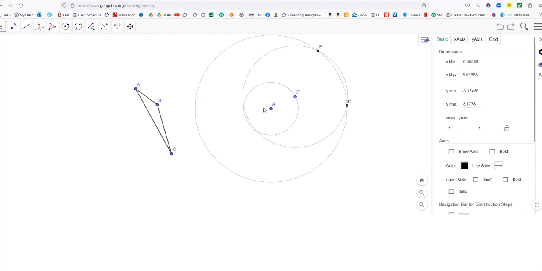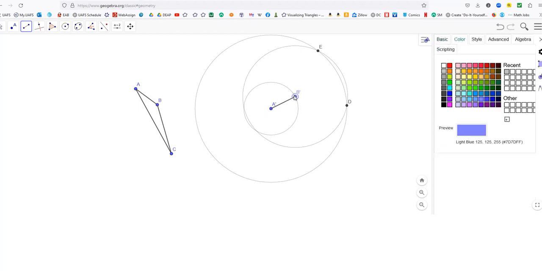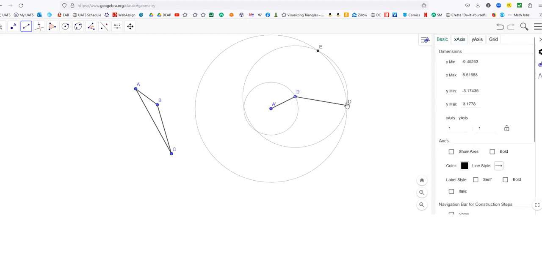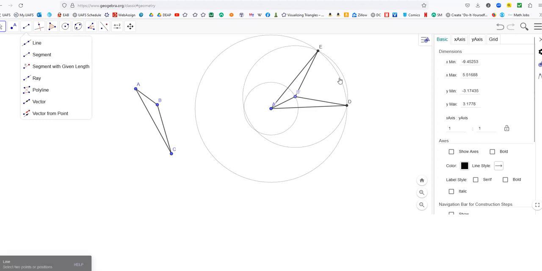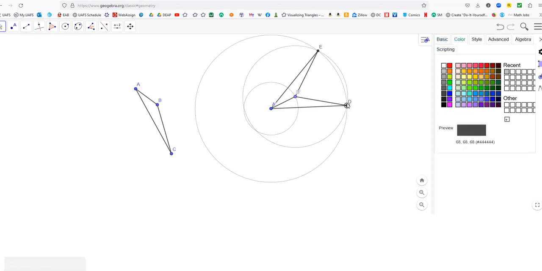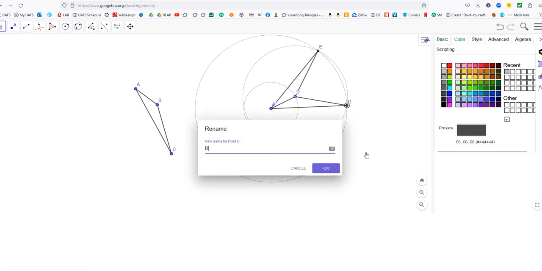Okay, so there they are. Now let's make the triangles. There are actually two possibilities here. There's here to here to here to this one, or I could go over here to this one here. So either one of these could possibly be C prime. We'll name that one C prime.